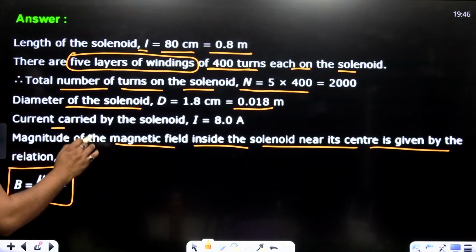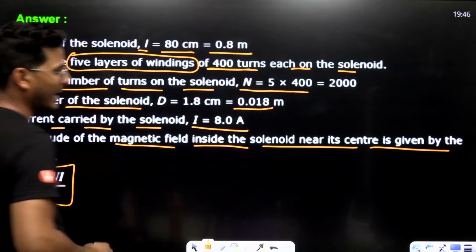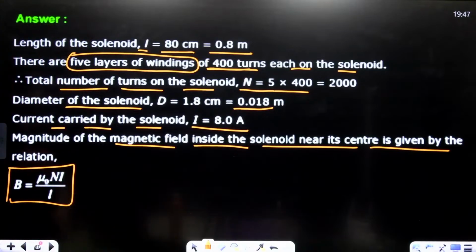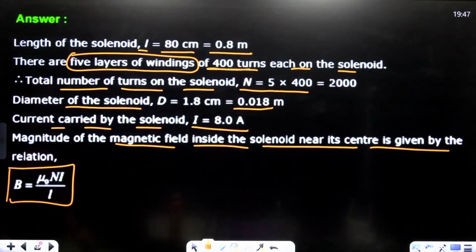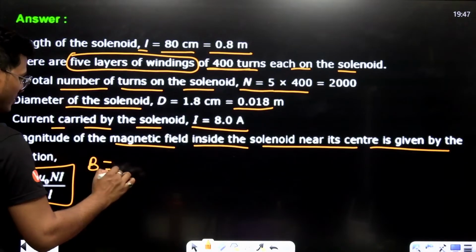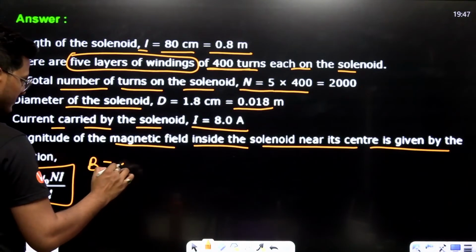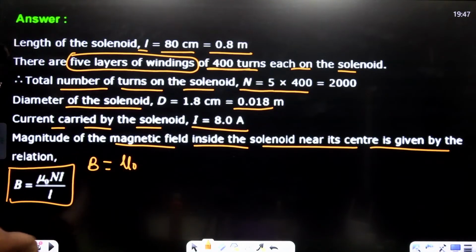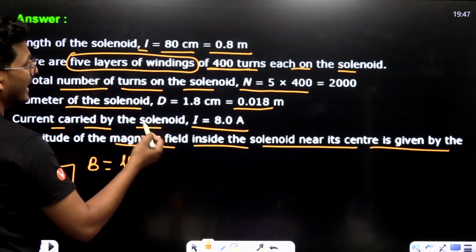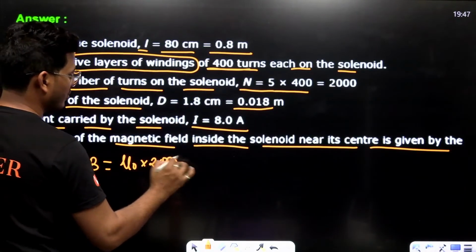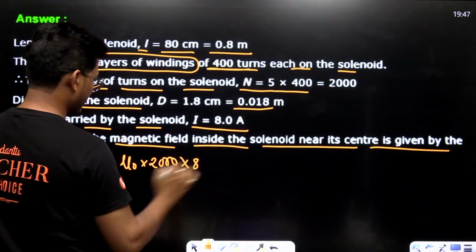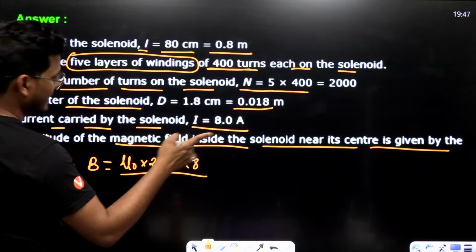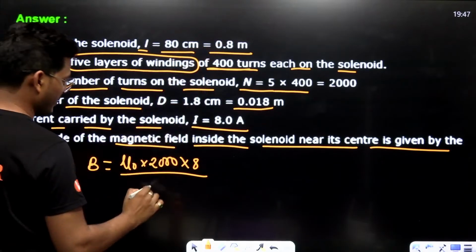The current carried by the solenoid is 8 ampere. So B equals mu naught times N i upon L. Putting in the values, N is 2000, I is 8 ampere, and L is 0.8.